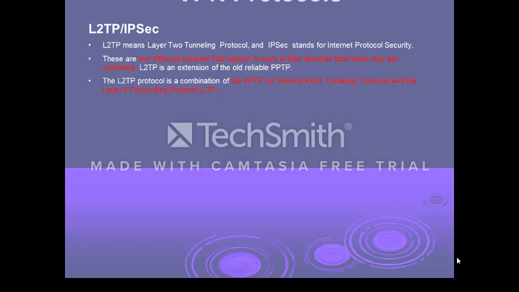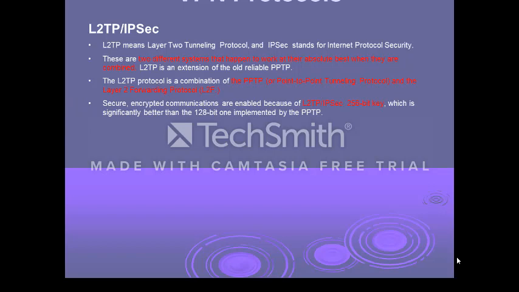So it's a combination of L2F and PPTP, where the new L2TP, what we are talking about, emerges. The combination uses 256-bit key for encryption, which is making it superior over the PPTP, which uses 128-bit encryption.